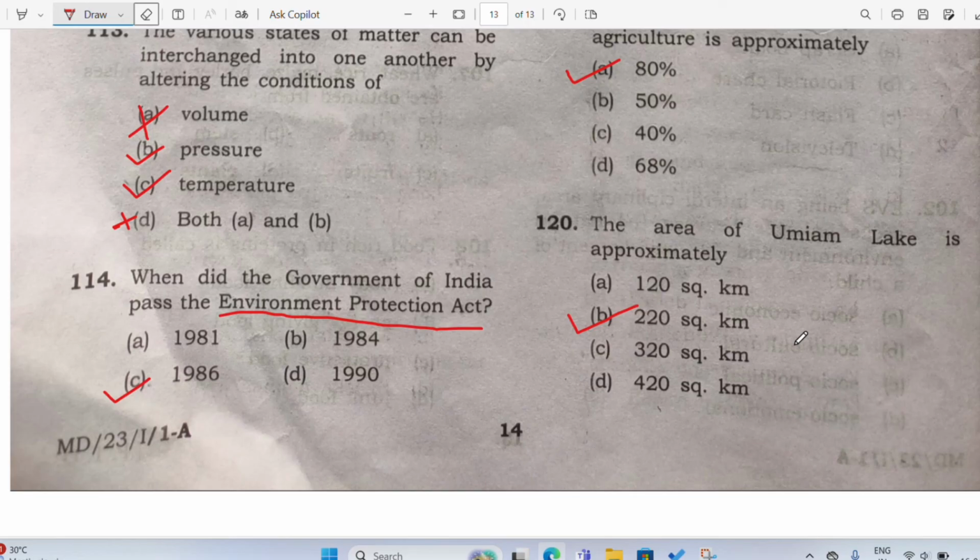So I hope I was able to explain to you, I was able to give a little information on each question provided by DERT or MTET examination to you. So I believe that I was able to help you out.